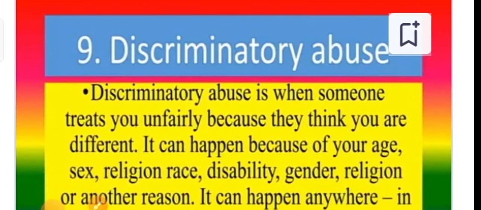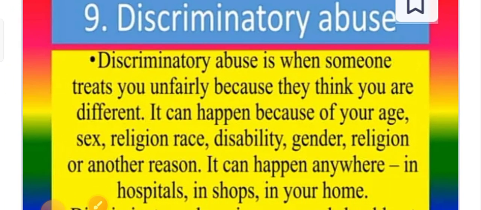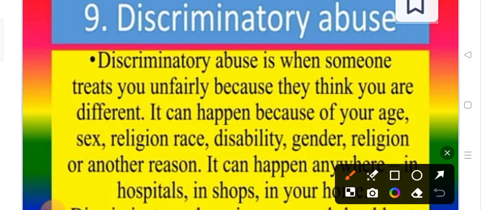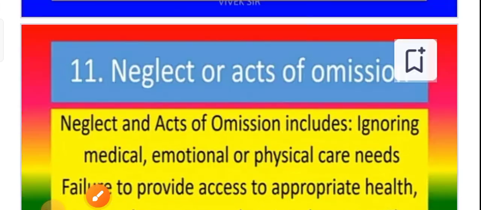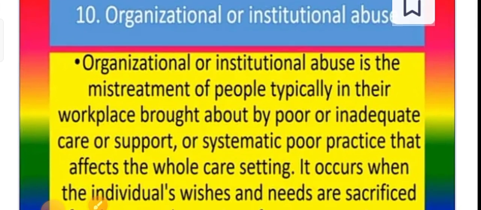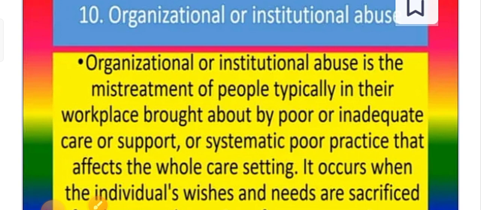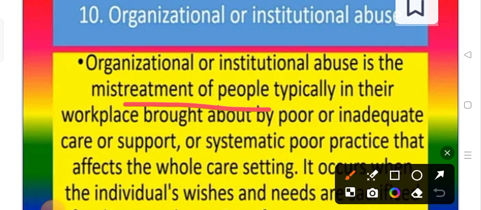Discriminatory abuse: when someone treats you unfairly because they think you are different. Organizational or institutional abuse: mistreatment of people, typically in their workplace.